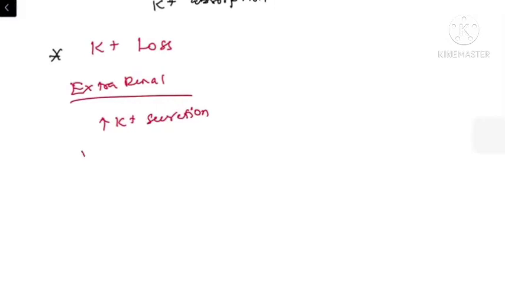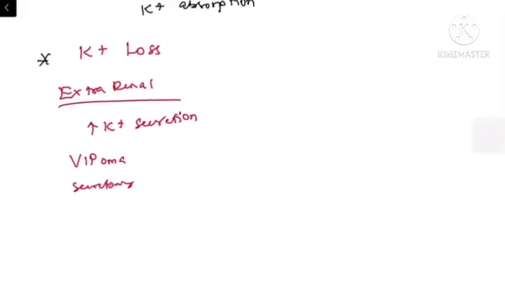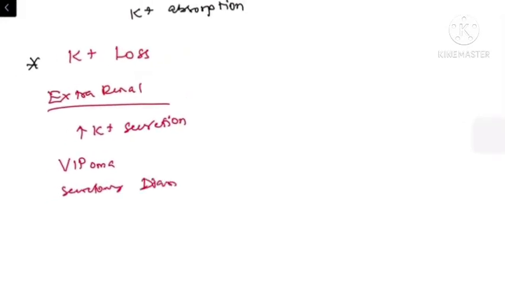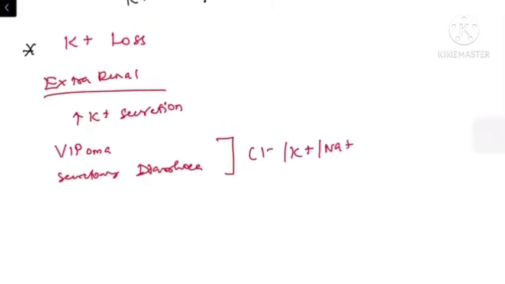Whenever the patient has VIPoma or secretory diarrhea, these patients will have excessive secretion of chloride, potassium as well as sodium into the stools.